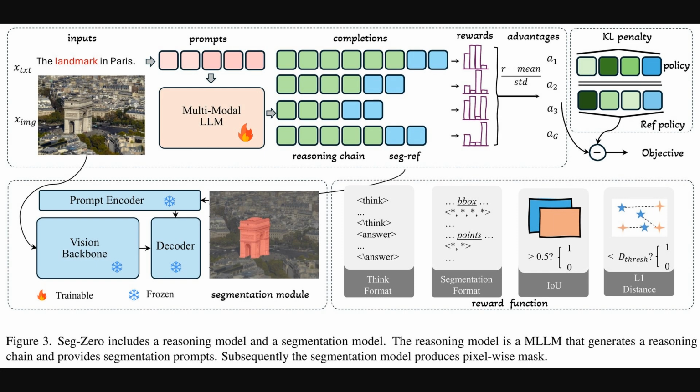Okay, so figure 3 here dives a bit deeper into the architecture we've been discussing. It clearly shows those two separate parts, the multimodal MLLM for reasoning, which is trainable, and then the segmentation module, which actually generates the mask using frozen components. You can see how the reasoning model outputs that structured thought process within those think tags, and then provides the final answer with the bounding box and points to guide the segmentation. This figure also details the reward function for the reinforcement learning, showing how it checks both the format of the output and the accuracy using things like IOU and distance metrics.